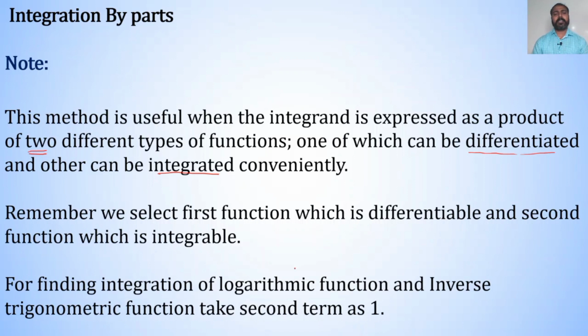For finding the integration of logarithmic functions and inverse trigonometric functions, take the second term as 1, or you may select the first function and second function from the result. Here is the selection of first and second function.